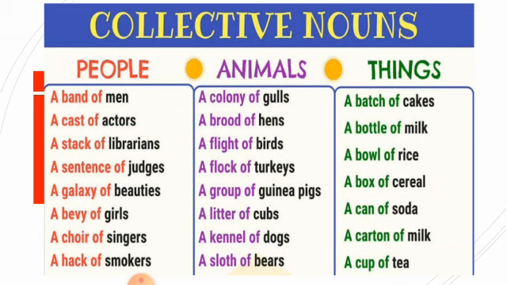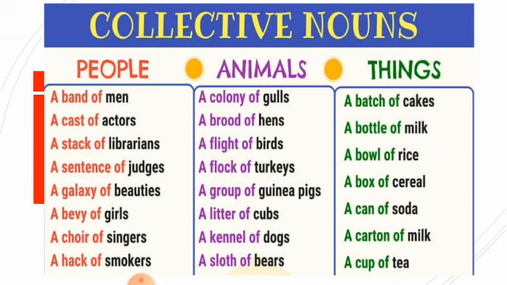A sentence of judges, a galaxy of beauties, a choir of singers, a pack of smokers, a cast of actors. So there are some specific collective nouns for each group. For example, a flock of turkeys, a flight of birds, a brood of hens, a colony of gulls. For things, a carton of milk. We used to say a bunch of bananas, a dozen eggs, a box of cereal, a bowl of rice. So these are all collective nouns.